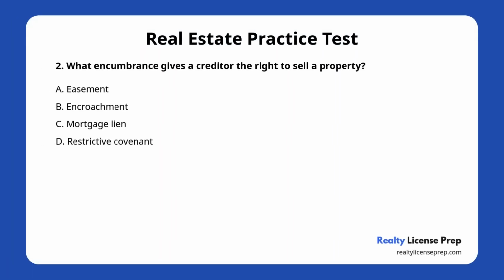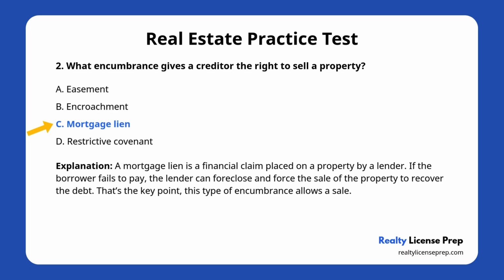Question number 2. What encumbrance gives a creditor the right to sell a property? A. Easement. B. Encroachment. C. Mortgage lien. D. Restrictive covenant. The correct answer is C. Mortgage lien. Let's explain this clearly.